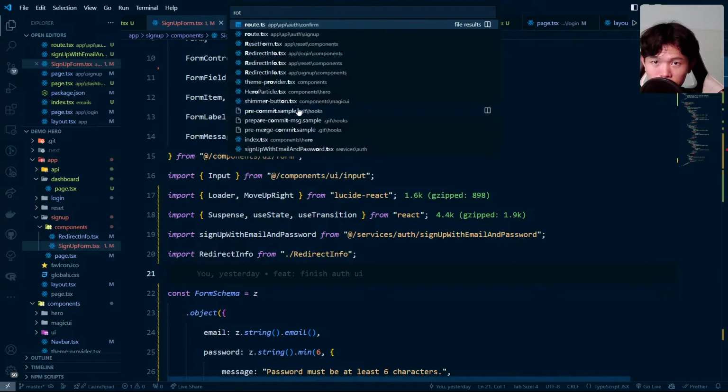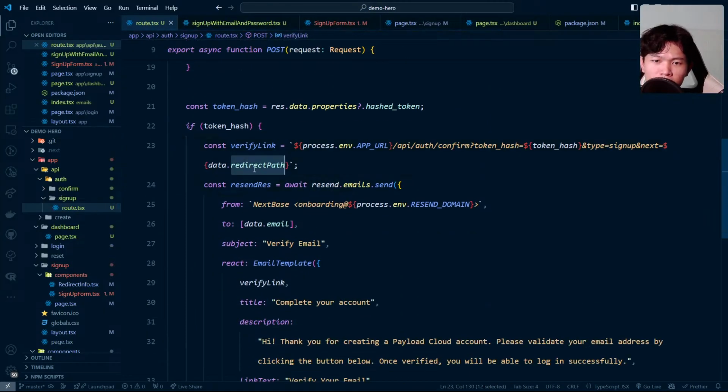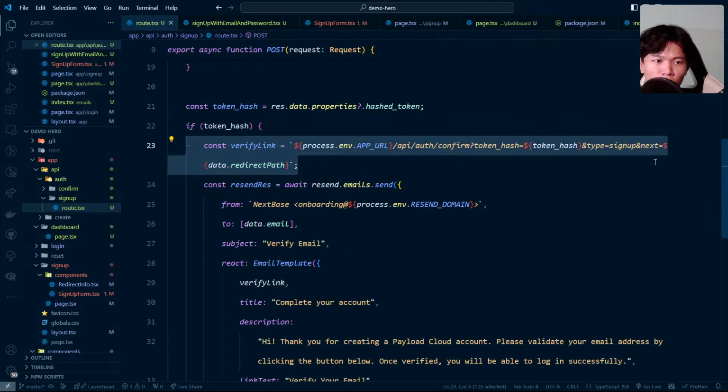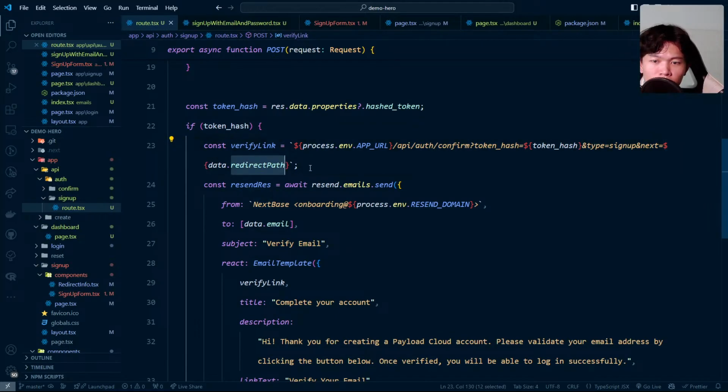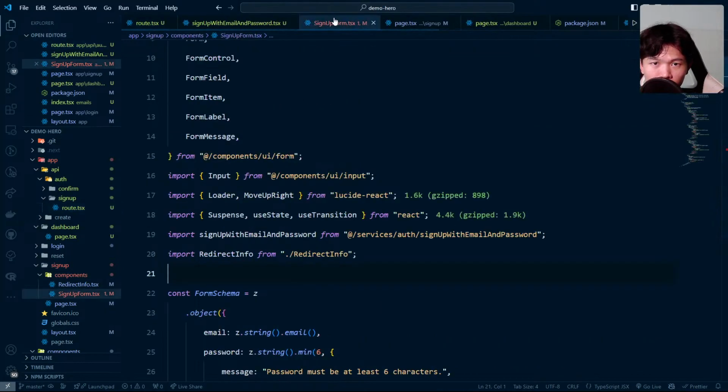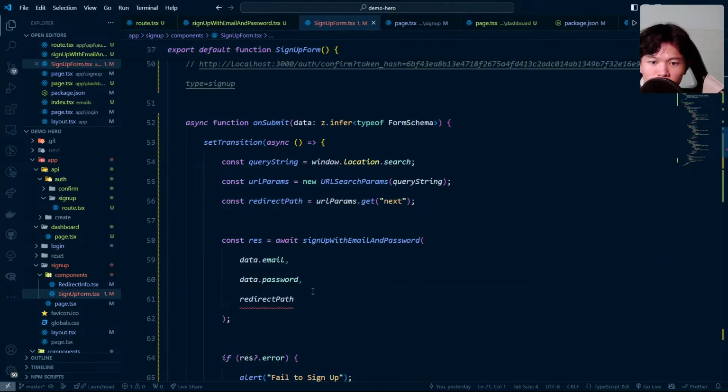Let's go to the route. Right now I pass the redirect path, and it's going to have the next value right here. And then we're going to go into the path. Wait, there's one squiggly line.